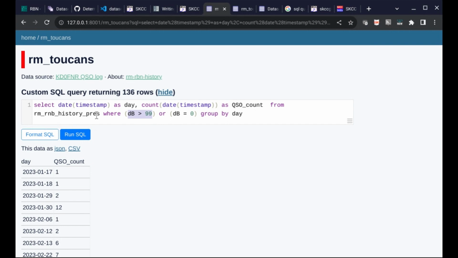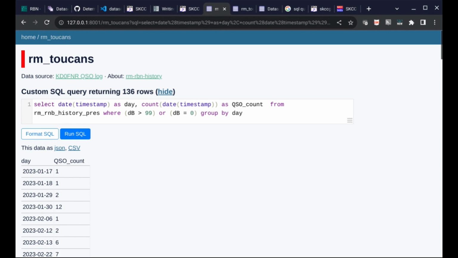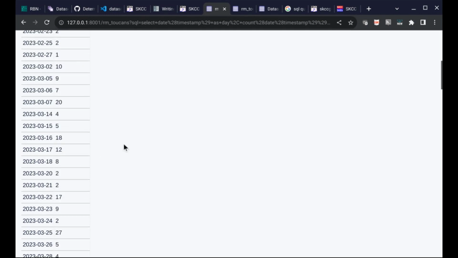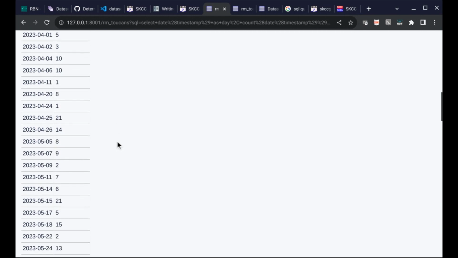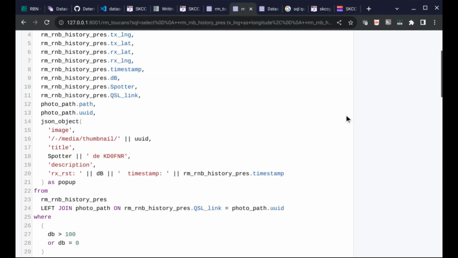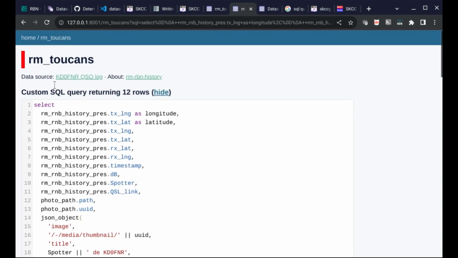That means they've got an actual RST not equal to 0, because way back when we started the project, I wasn't actually recording RSTs in the database, and so some of these earlier ones have RSTs of 0. But what we're worried about is around May 26th, May 27th. And so what we can see here is that we have 5 on May 26th, 12 contacts on May 27th. So let's go to a new Datasette window and look for that.